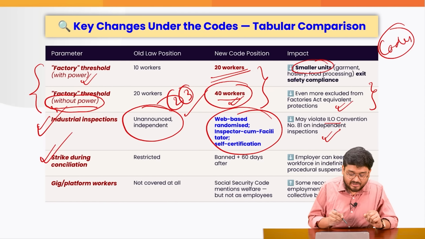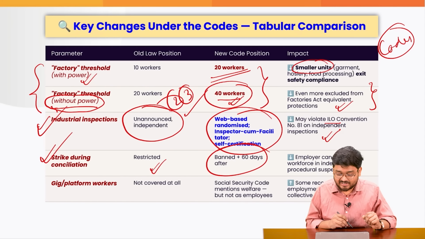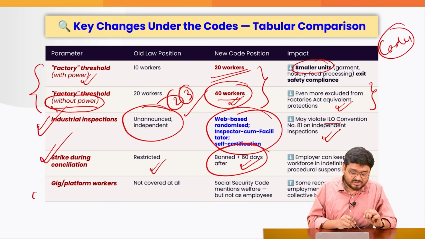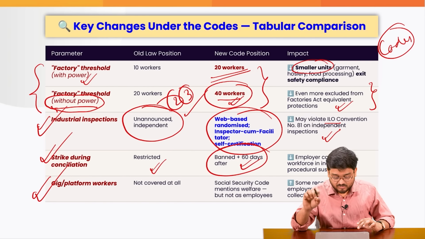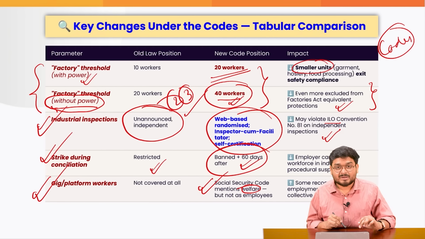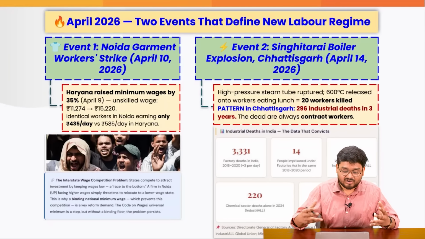Also, strikes during reconciliation earlier used to be restricted. Right now they are banned, right? Also, there is a 60 days buffer. And also, the gig and the platform workers are not covered at all. Only the Social Security Code mentions welfare, but it does not refer to them as employees, right? Some recognition has been given, but not overall.